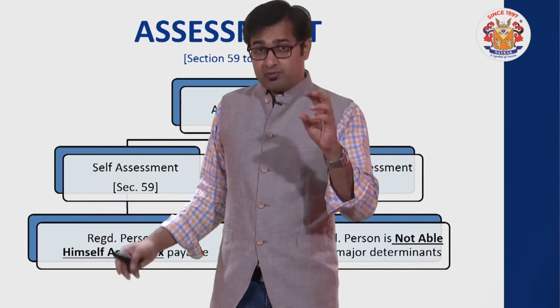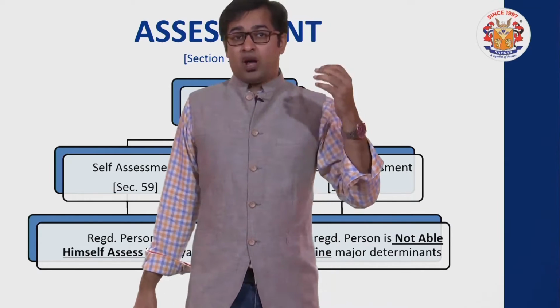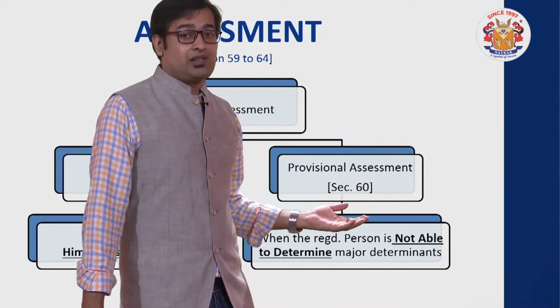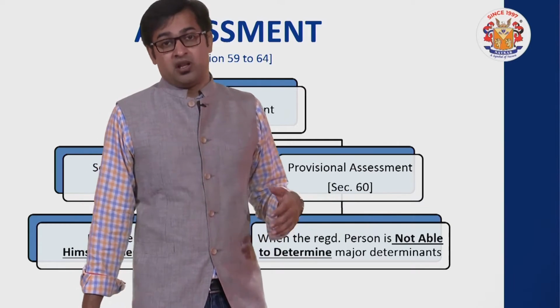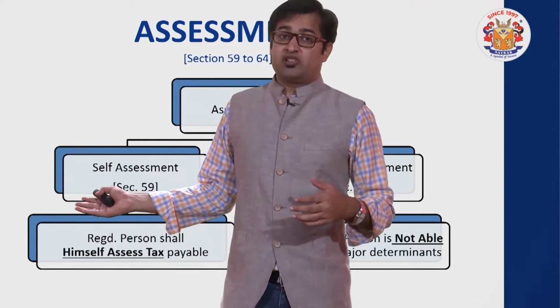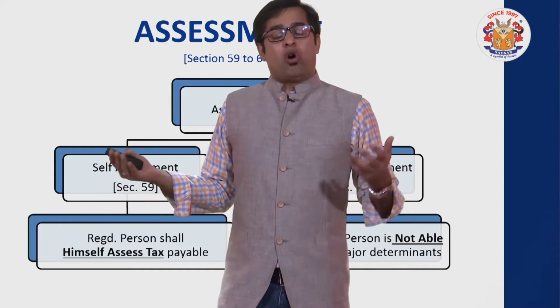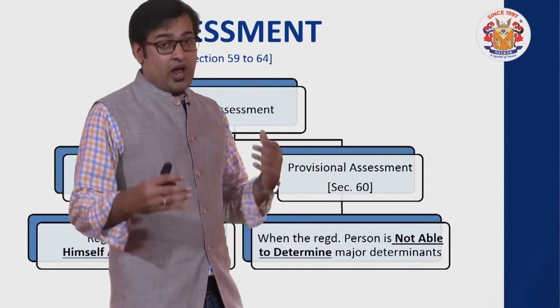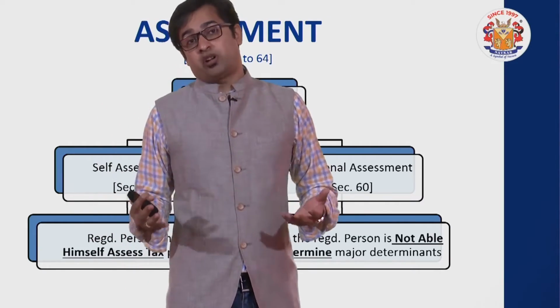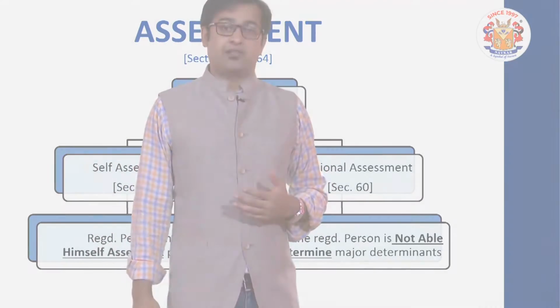When he is not in a position to determine the value or the tax rate, he'll always go for what we call provisional assessment. And self assessment के सारे provision section 59 में है और provisional assessment के सारे provision section 60 में है. So now let us talk about the important part, and that is provisional assessment.